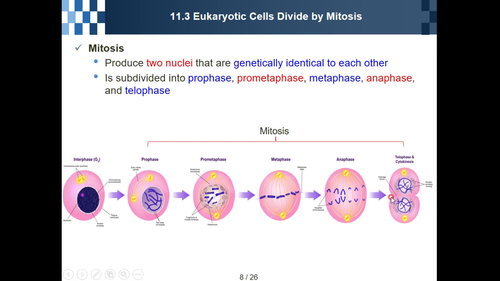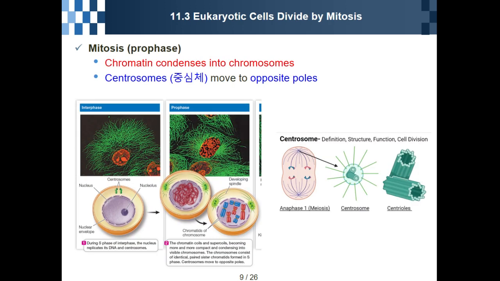So mitosis produces two nuclei that are genetically identical to each other. They are subdivided into prophase, prometaphase, metaphase, anaphase. Finally, there is telophase like this. Okay. Let me see some detailed information.